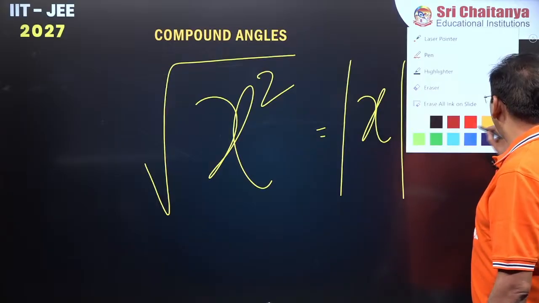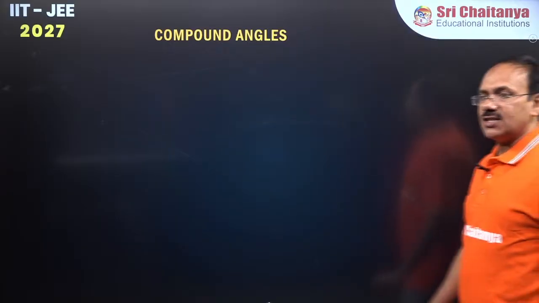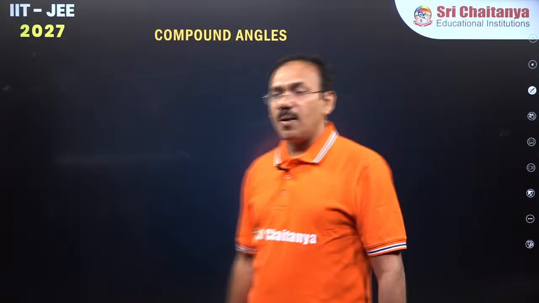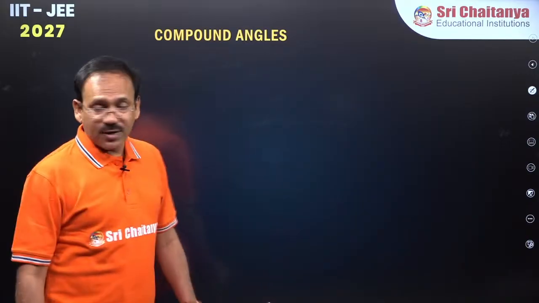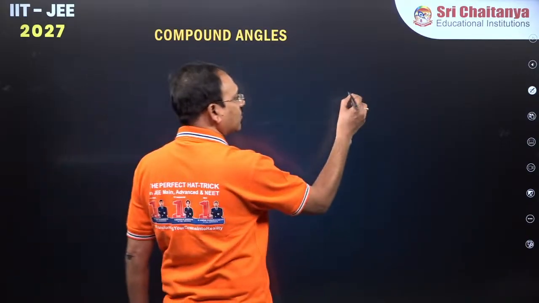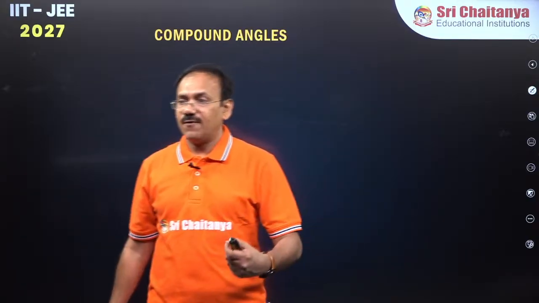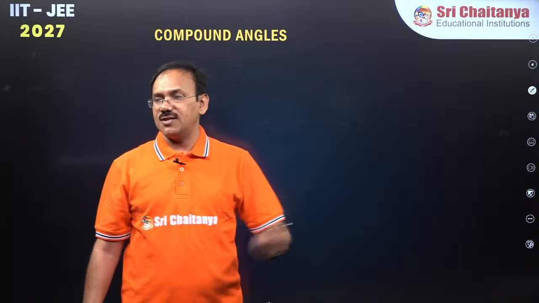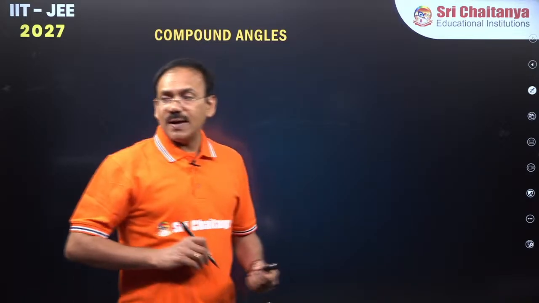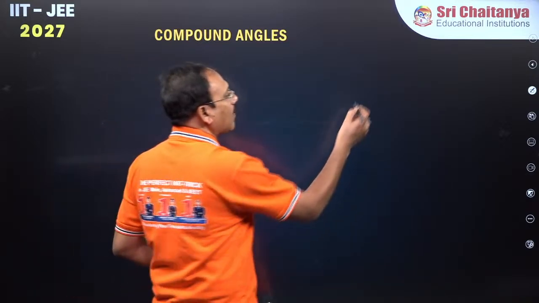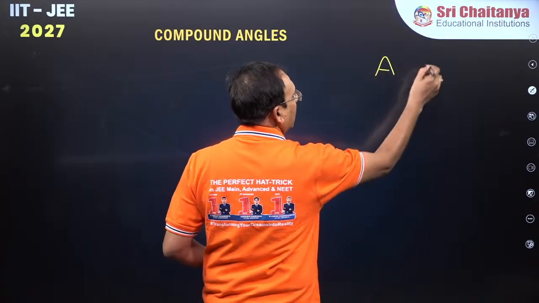Coming to trigonometry, compound angles: we know trigonometric ratios for certain angles like 30 degrees, 60 degrees, 45 degrees, 90 degrees, 0 degrees. Now, what about the trigonometry for compound, meaning a combination of angles?